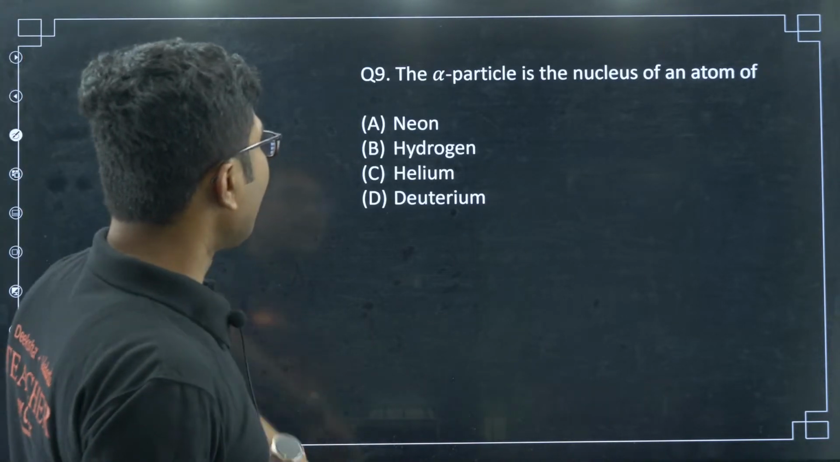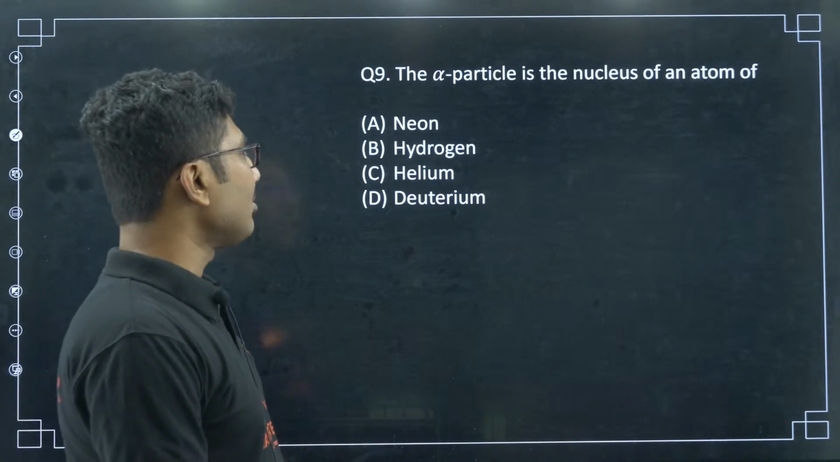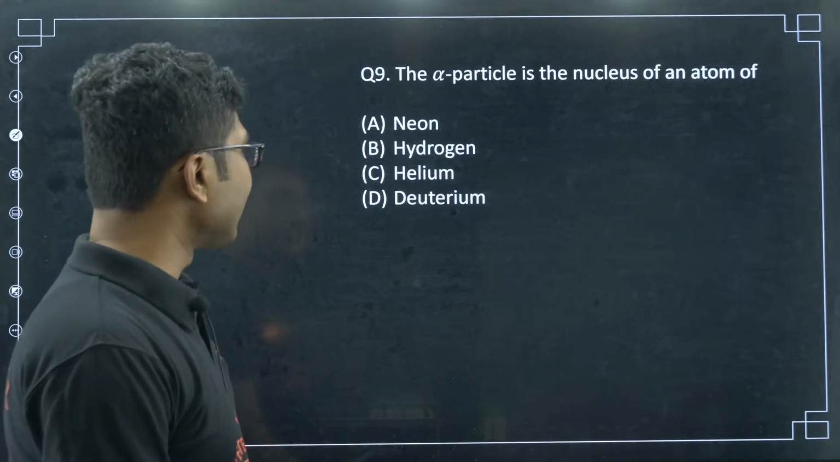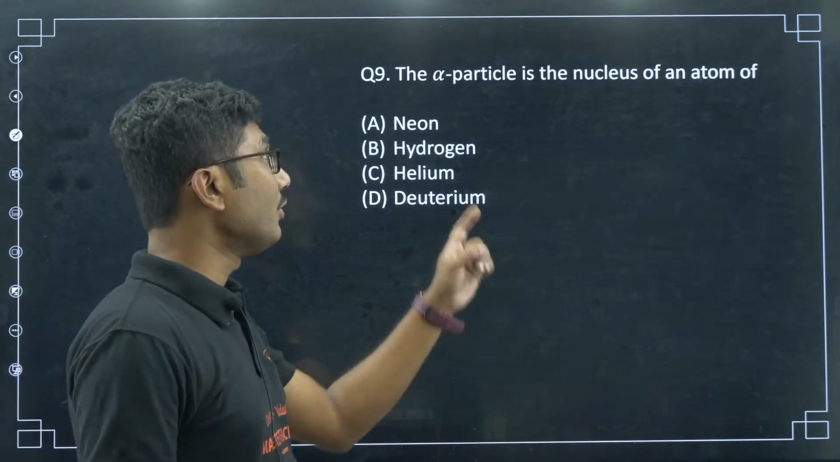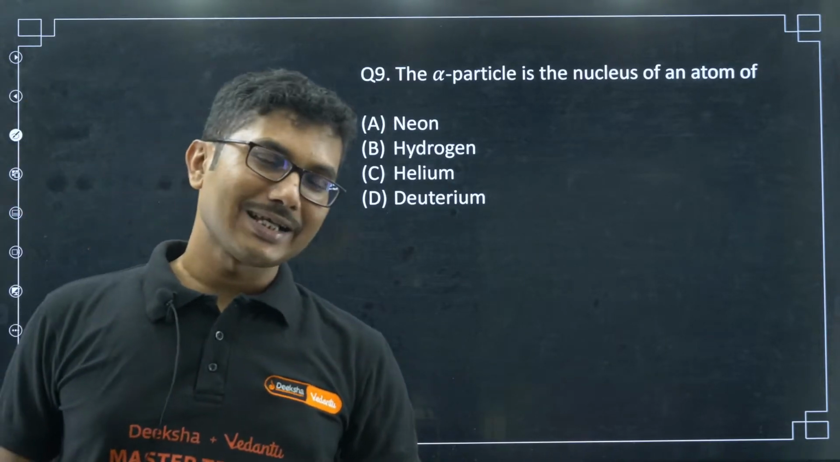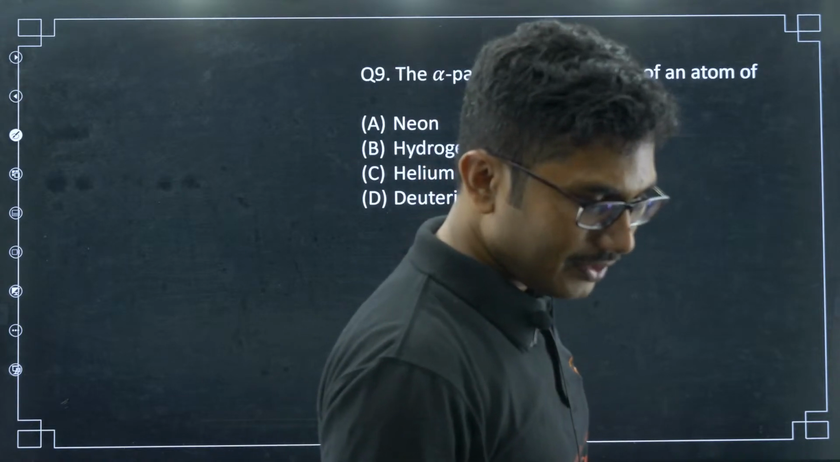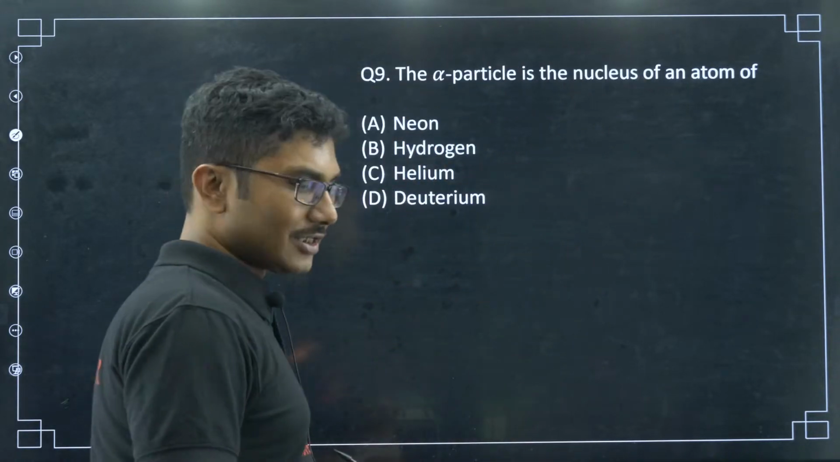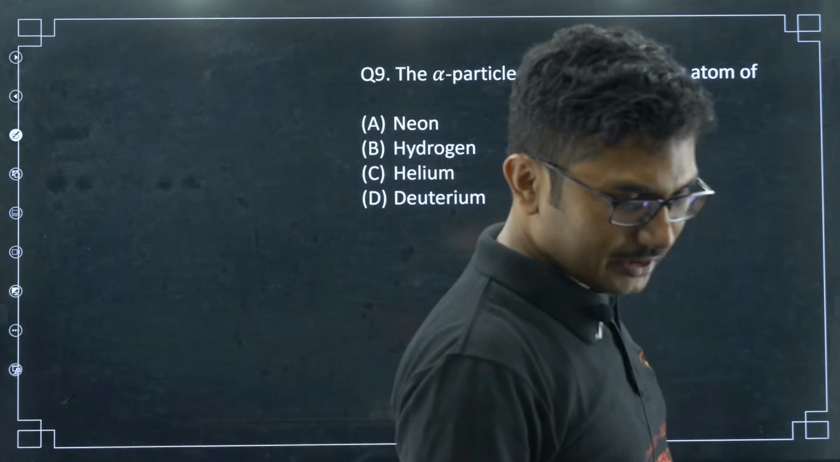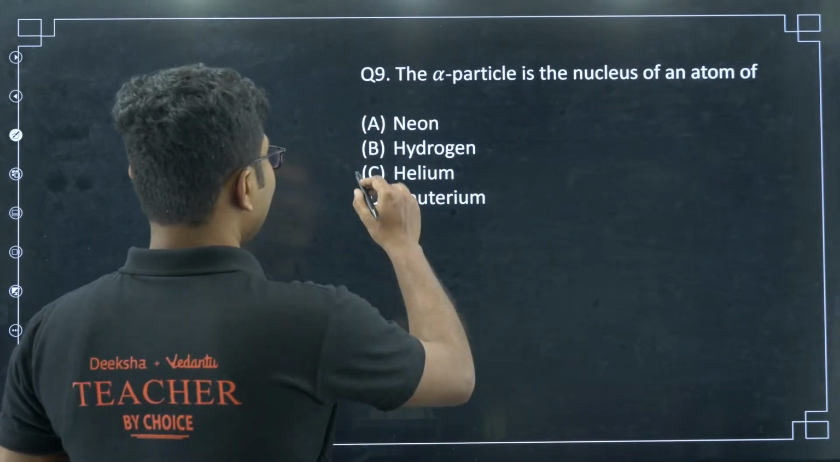So, now question number 9: alpha particle is the nucleus of an atom of neon, hydrogen, helium, deuterium. This question can come in the atom chapter, and it can come in the nucleus chapter as well. Chandan, 9C, yes, Shagupta and Chandan both answered this correctly.